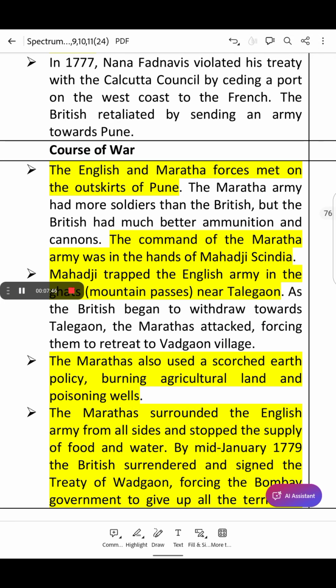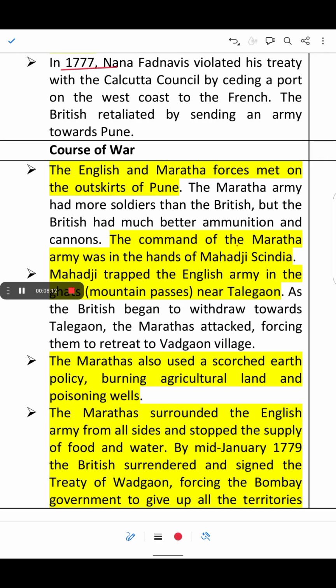Now, in 1777, Nana Fadnavis violated his treaty with the Calcutta Council by ceding a port on the west coast to the French. The British retaliated by sending an army towards Pune. So what happened in 1777?